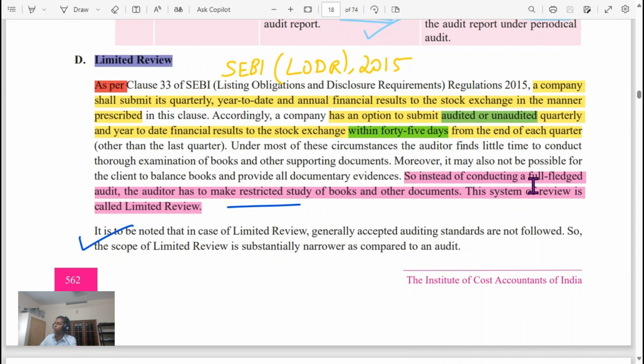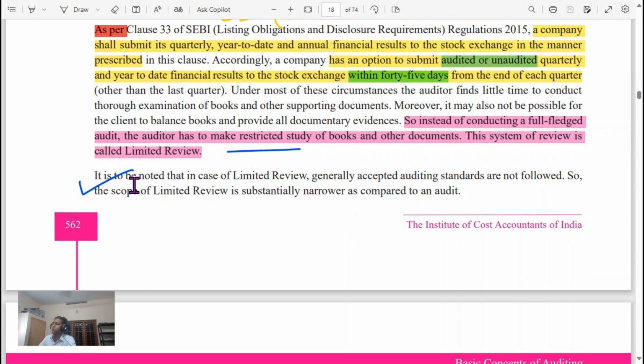So instead of conducting a full-fledged audit, the auditor has to make a restricted study of the books of account and other documents. This system of review is called limited review. It is to be noted that in case of limited review, generally accepted accounting standards are not followed. So the scope of limited review is substantially narrower as compared to audit.